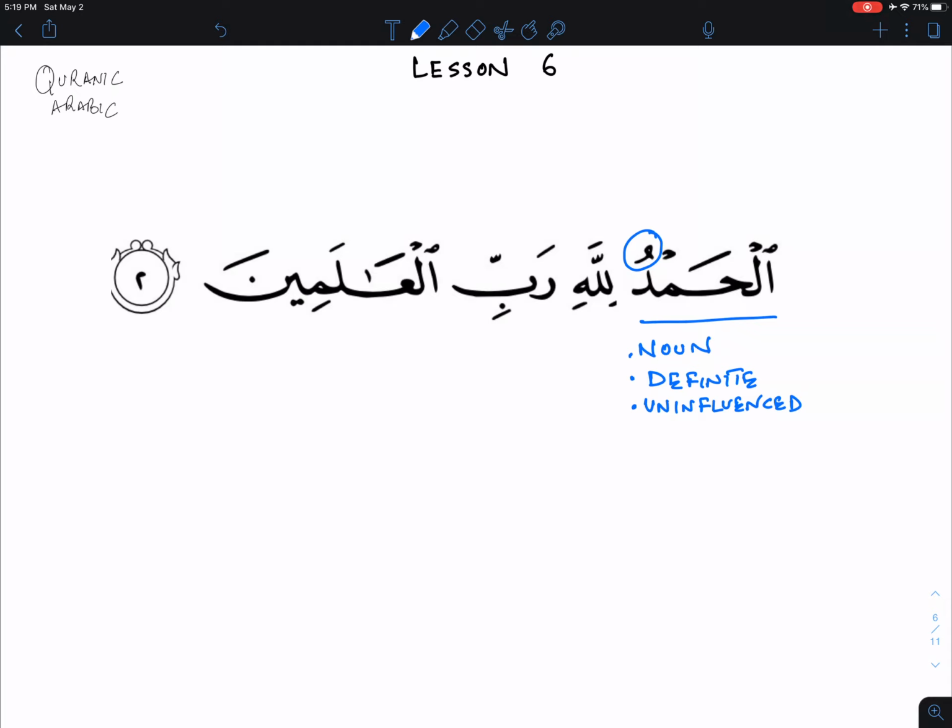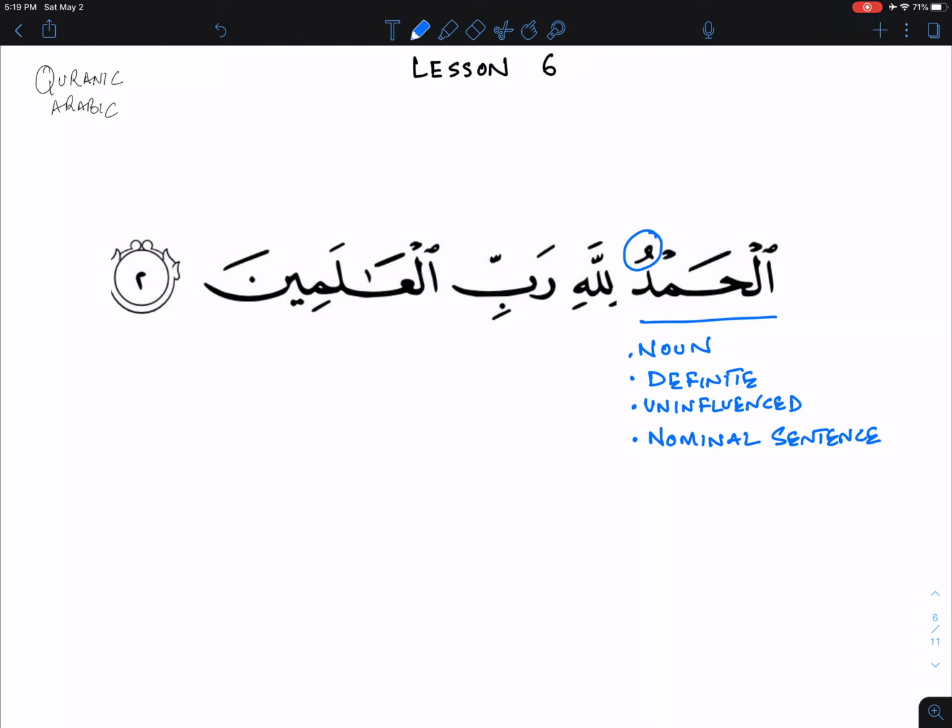Now, one rule we can deduce here is that this is a nominal sentence, because the sentence of Alhamdulillah Rabbil Alameen starts with a noun. Therefore, any sentence that starts with a noun will be a nominal sentence, and you will see the implication of that.